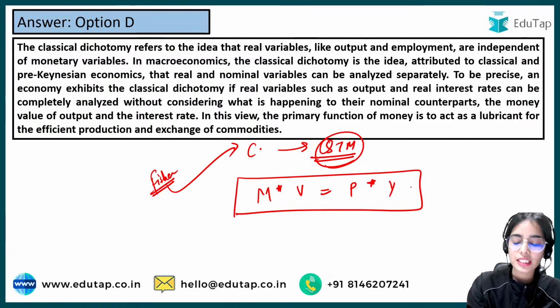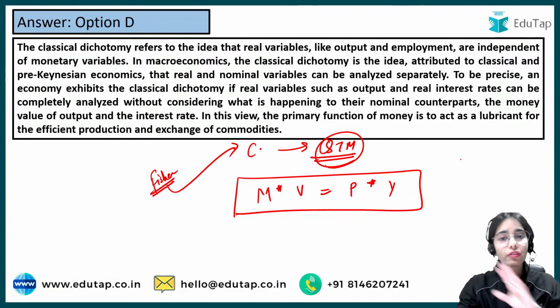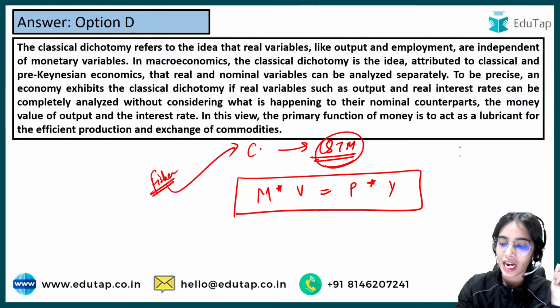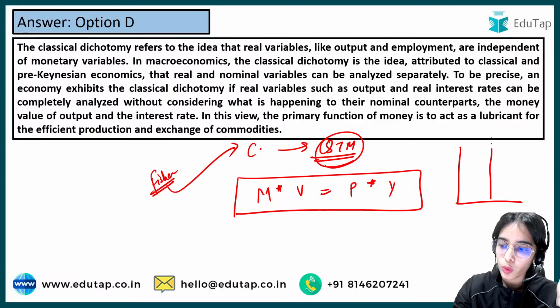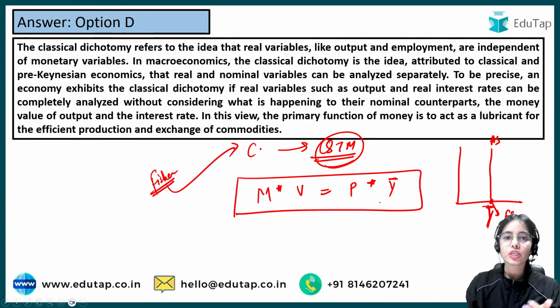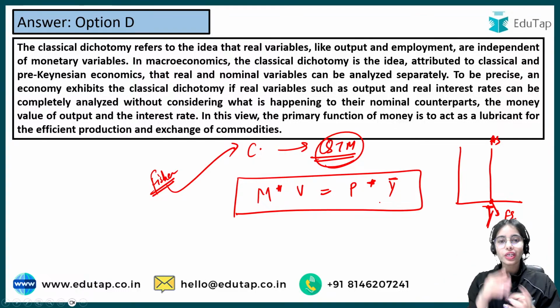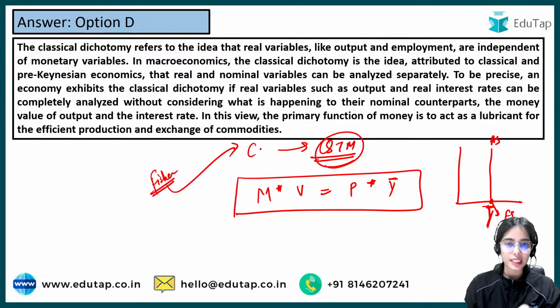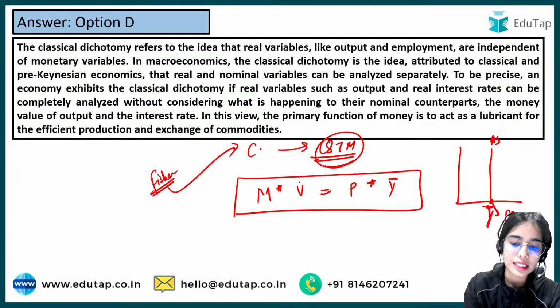So the classicals believe that the economy is always producing at full employment. That means aggregate supply is vertical, because the economy is always producing at the full employment level. So output cannot change. Velocity means how many times one note is changing hands in the economy. So velocity is also considered constant.